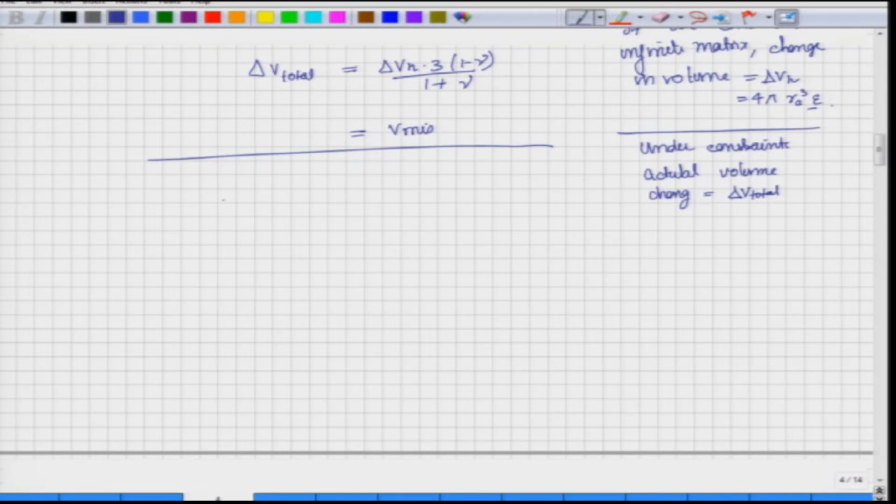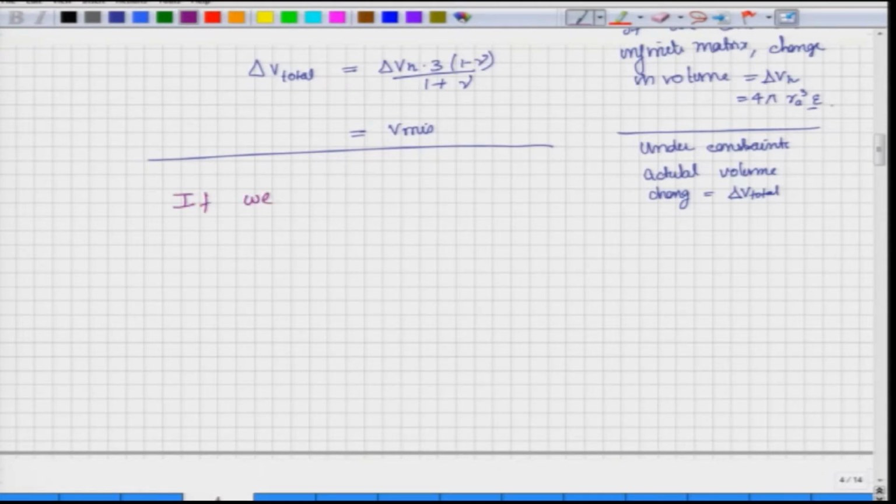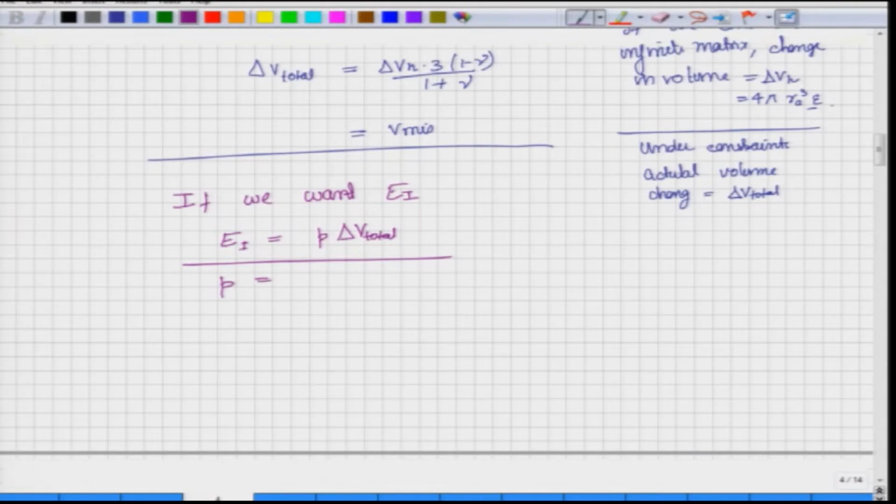Now, if we want to calculate the interaction energy, then it can be given as P into delta V total, pressure into volume, that is, whatever additional pressure is acting on that small amount of volume. That is the interaction energy, the change in the overall strain energy. But what will the pressure term be equal to? The pressure term will be equal to minus 1 by 3 sigma xx.